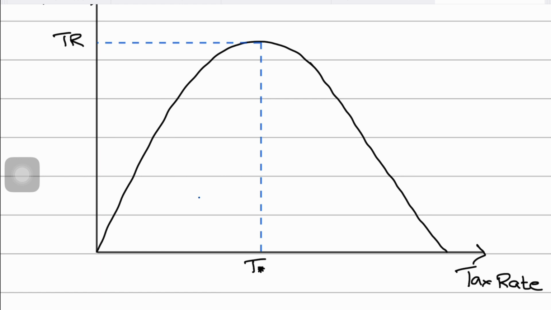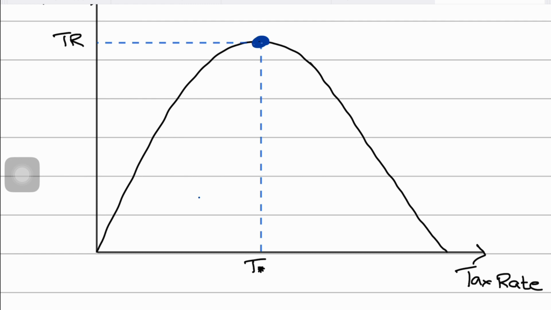The government's tax revenue starts going down. It drives the government tax revenues below the maximum tax revenue they have collected at the revenue maximizing tax rate, which is the optimal tax rate, right? And if taxes still continue to rise, tax revenues will fall even further. It will just keep on falling until workers have no incentive to work at all.